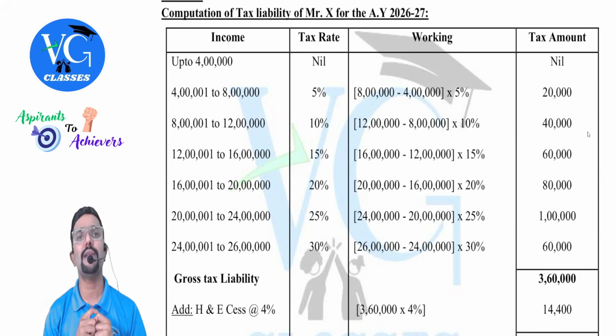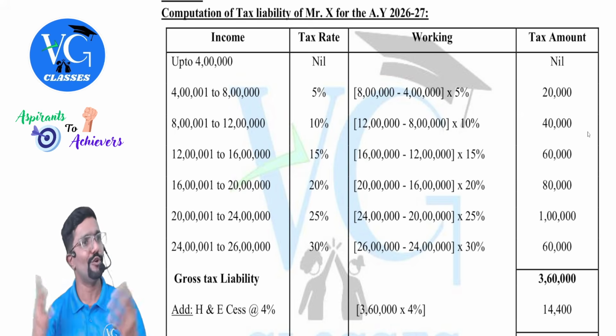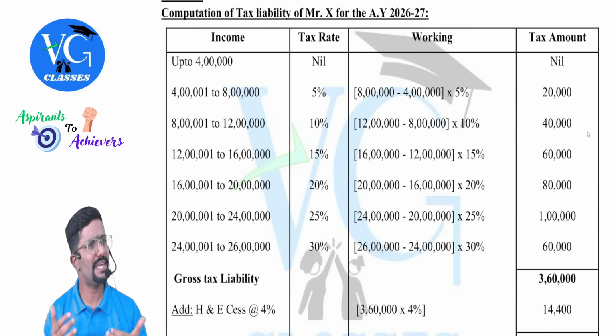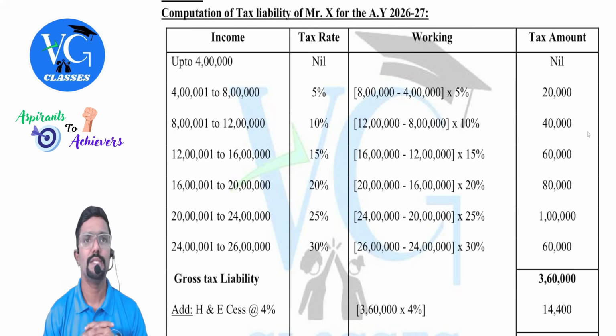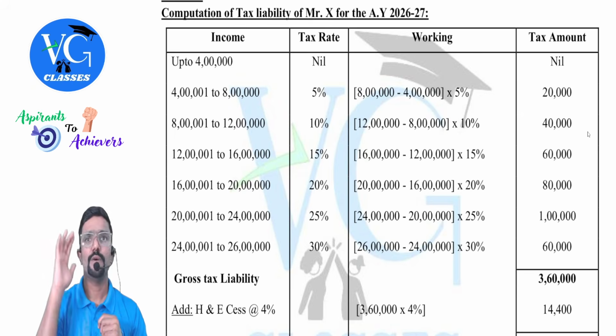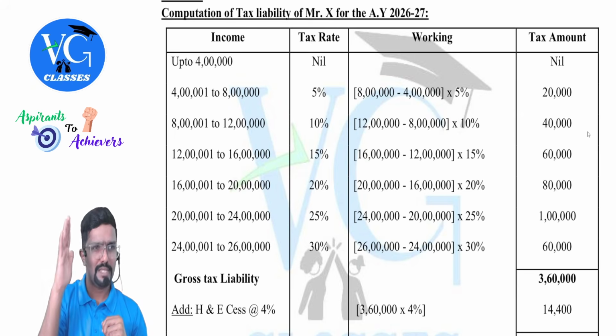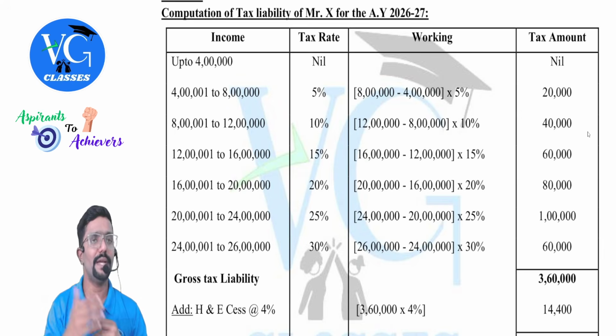What is the difference between upper limit and lower limit? 12 minus 8, 4 lakh into 10%, which comes to 40,000. Same way we need to continue. Clear? This is called slab calculation. We call these slab rates. Hope you guys can just observe the figures. No need to take them down. I have told you we will discuss this. This is a question which I will solve later.